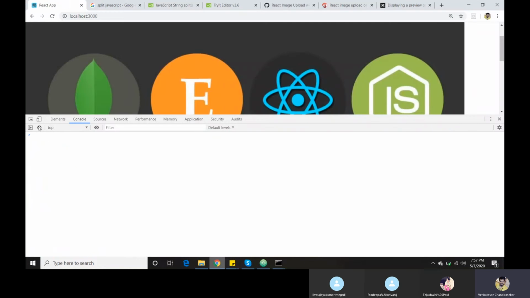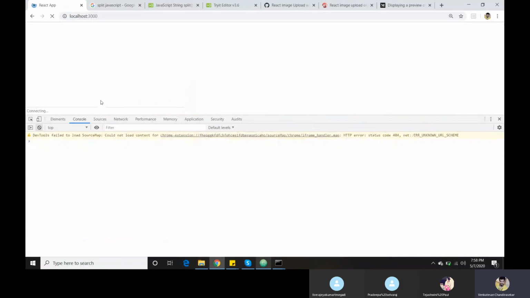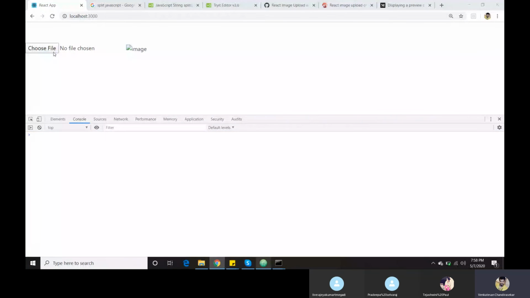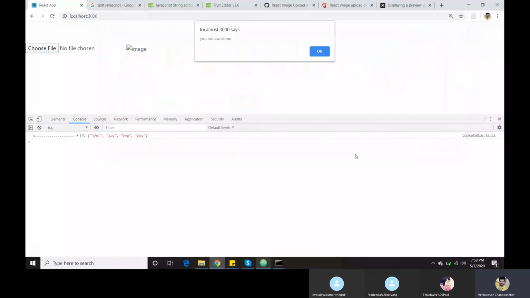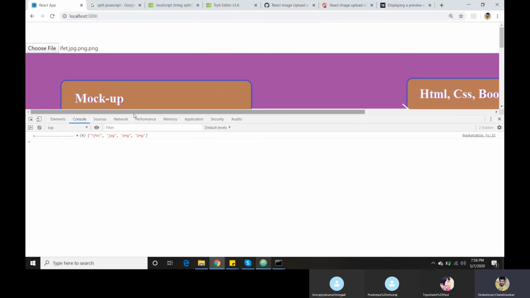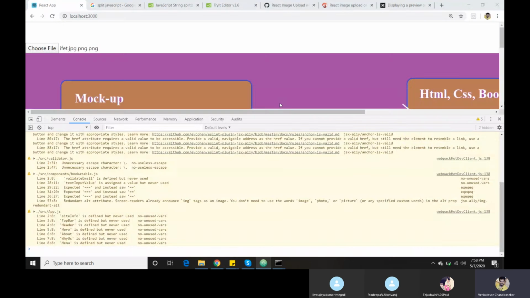That's the thing I'm telling. JPG, PNG. If you suppose to get the values like that, then probably no one can do it like this.